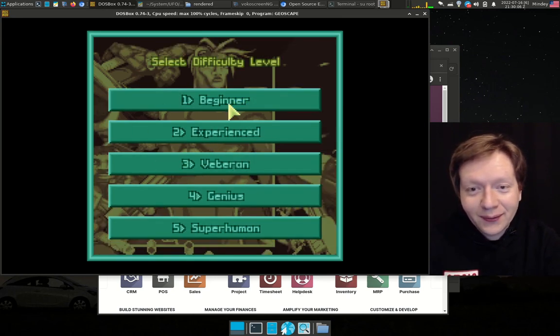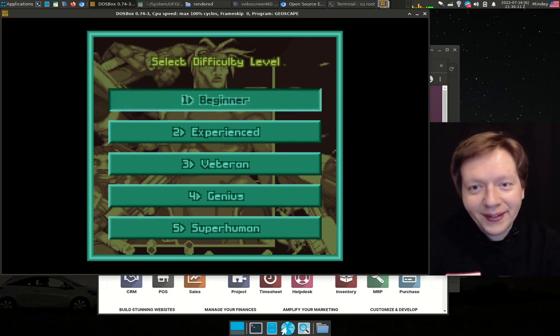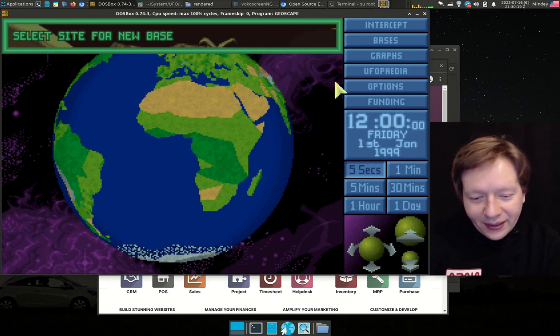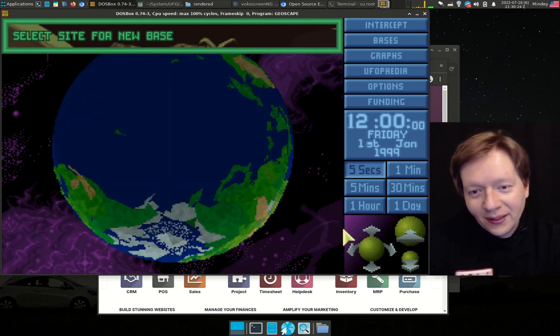So you can choose the difficulty level. The difficulty level just determines the frequency and severity of events that occur over time. Once you choose the level at which you want to play the game, you're presented with this kind of geoscape, which is a really nice feature.